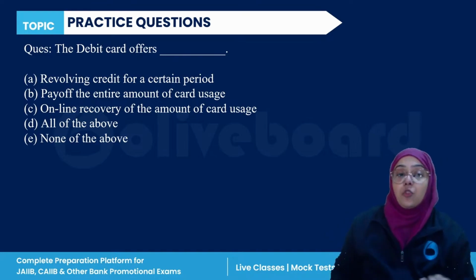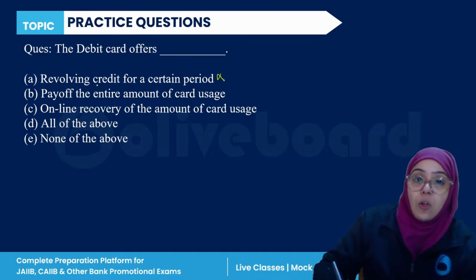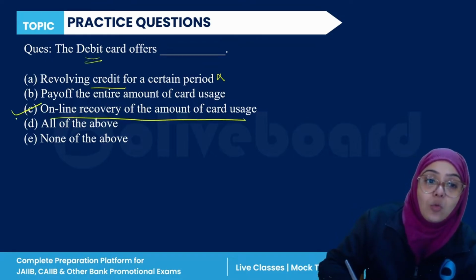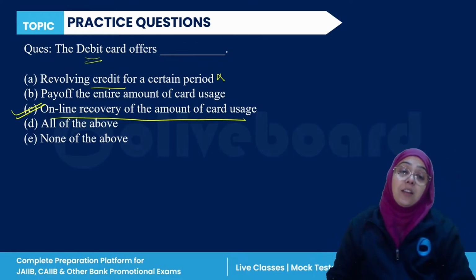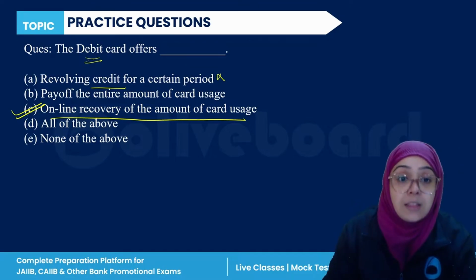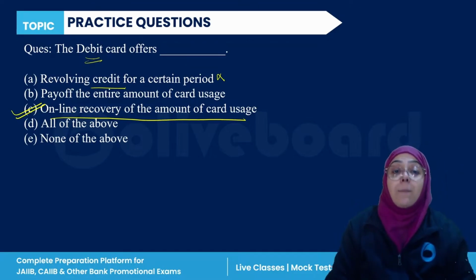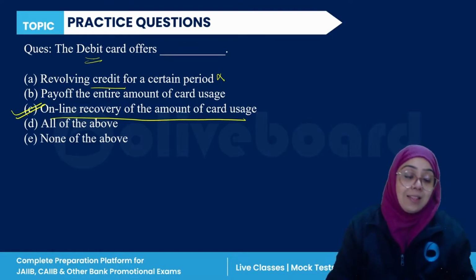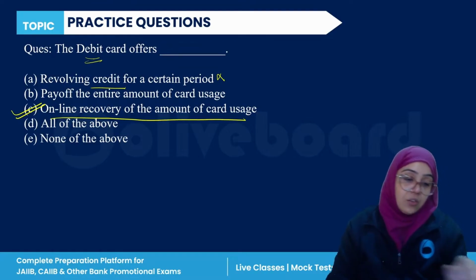So obviously A cannot be the answer because it is the credit card. Now debit card offers you the online recovery of the amount of the card usage. C is the correct answer. Debit card offers you the online recovery of the amount of card usage, right? So C is the correct answer, right?